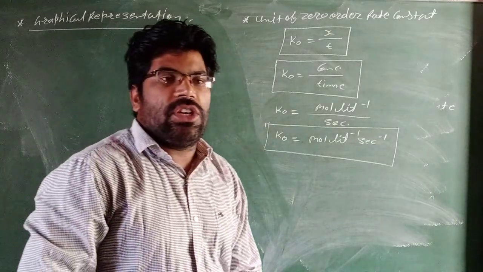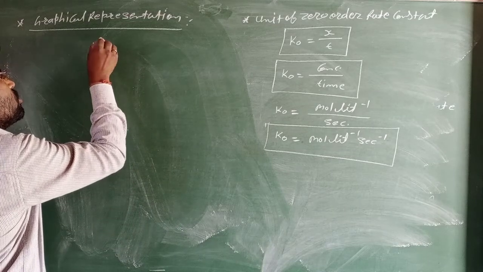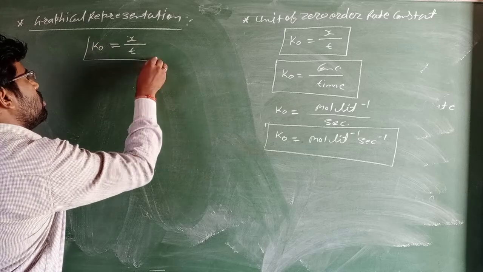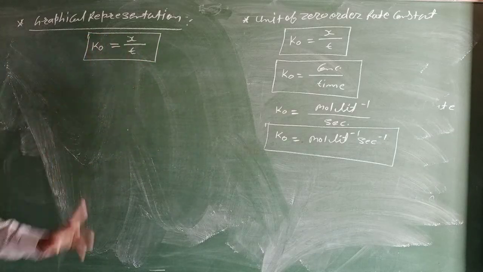Graphical representation of zero order rate constant. The zero order rate constant formula is k0 equals x upon t.